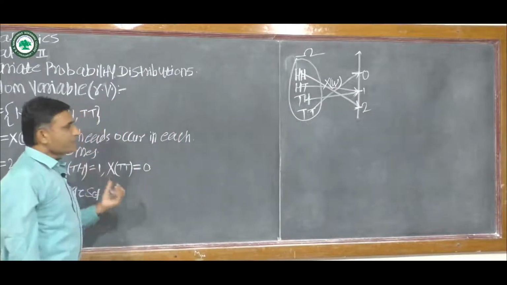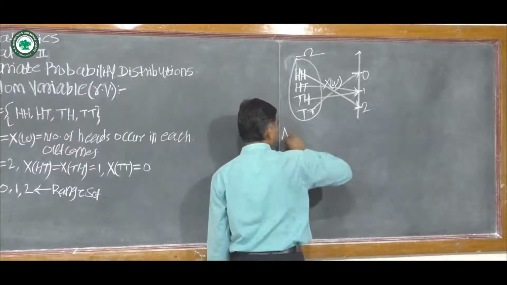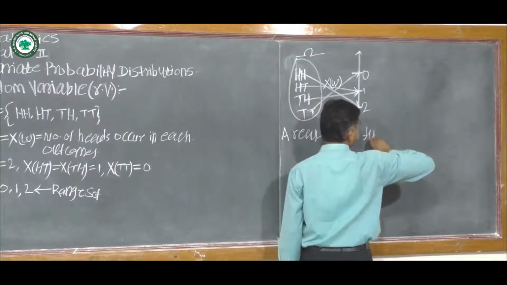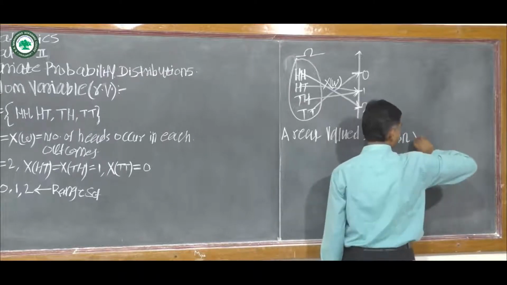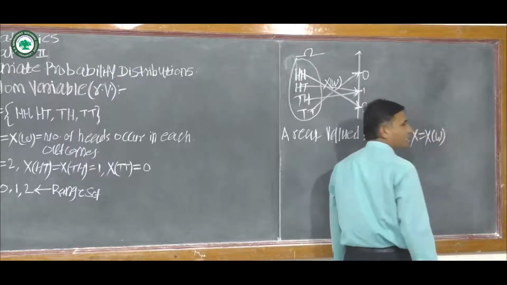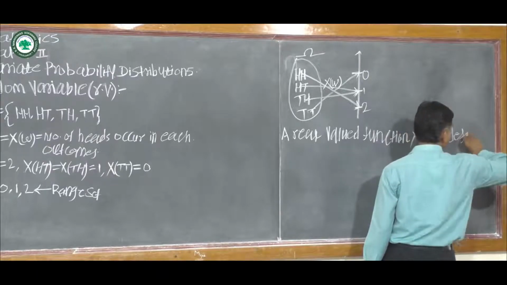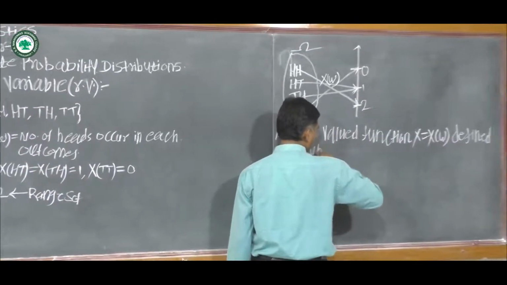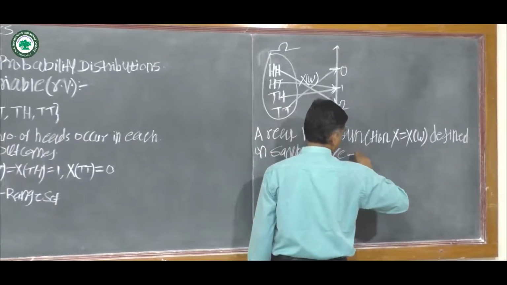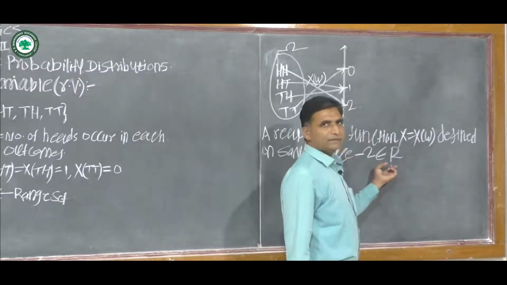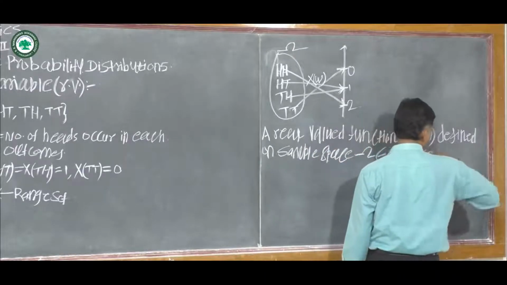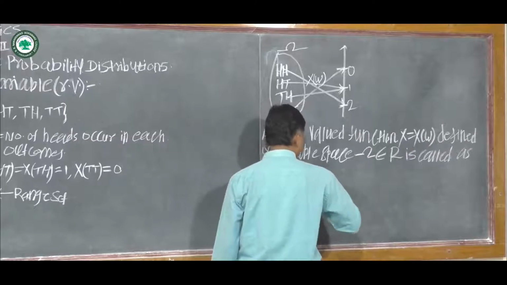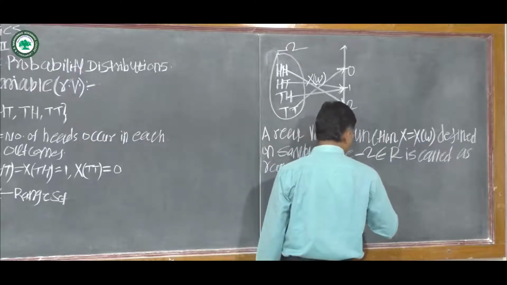Okay, how to define a random variable? A real valued function X equal to X of omega defined on the sample space omega, which belongs to R, where R is the real line, is called a random variable.